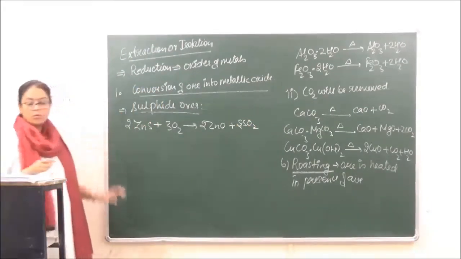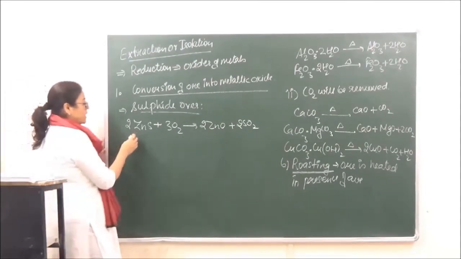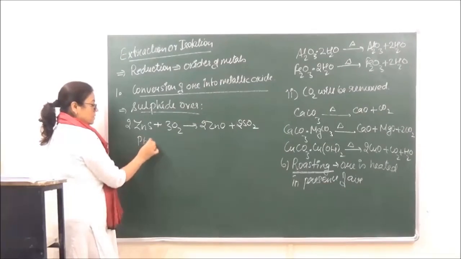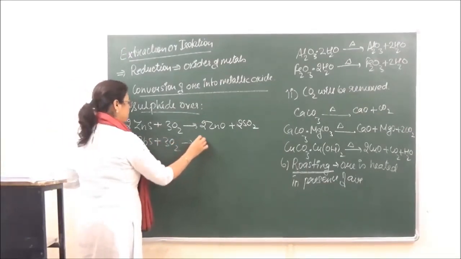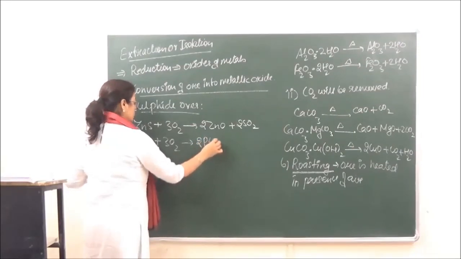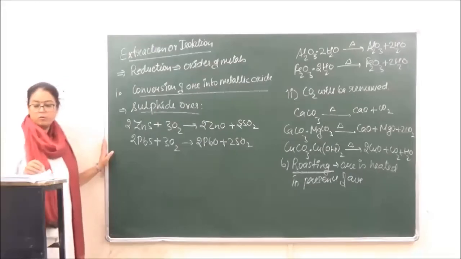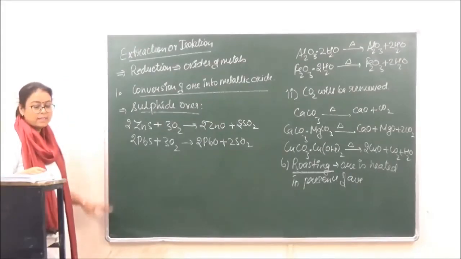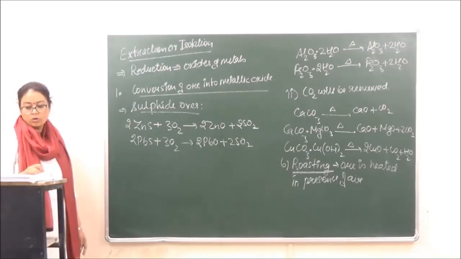Sulfur is going to be removed in the form of sulfur dioxide. Okay? Similarly, if we are taking galena, again sulfur is going to be removed in the form of sulfur dioxide. Okay? So generally this method is applied for sulfide ores.